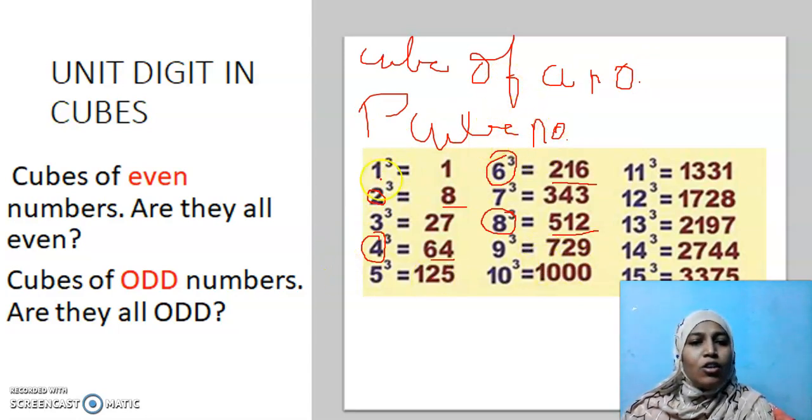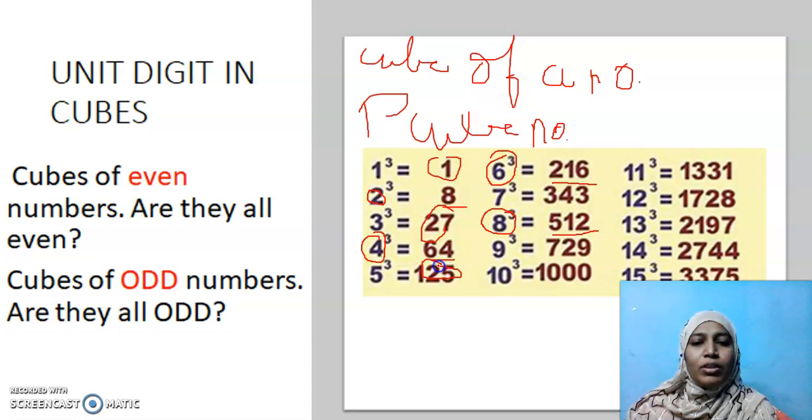Is it clear? Now check the cubes of odd numbers. Here 1, 3, 5, 7, 9, 11, 13. All these are odd numbers. The cubes of odd numbers are all again odd. 1 is an odd number. 27 is also odd. 125 is also odd.